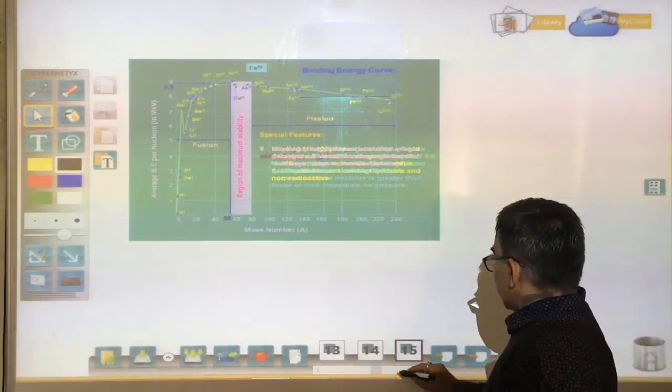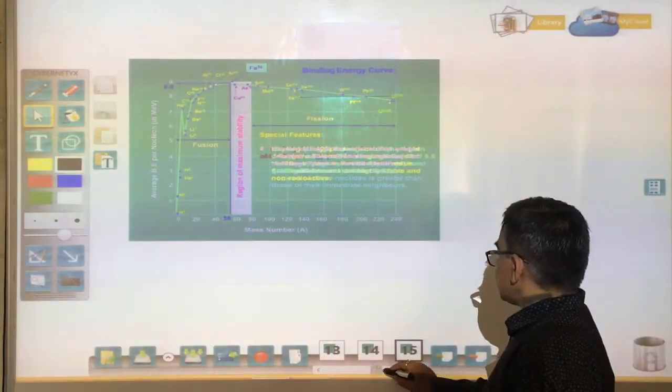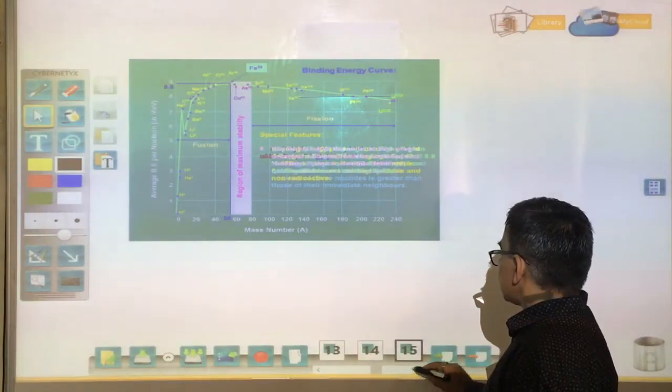So what I am covering here is radioactivity.